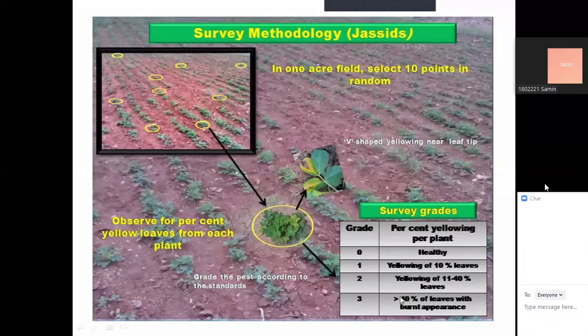Now for a different insect it will be different, because all the symptoms are not similar or done by all insects. Clear? So it varies depending on the insects.